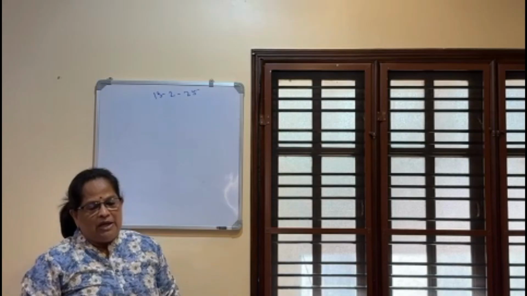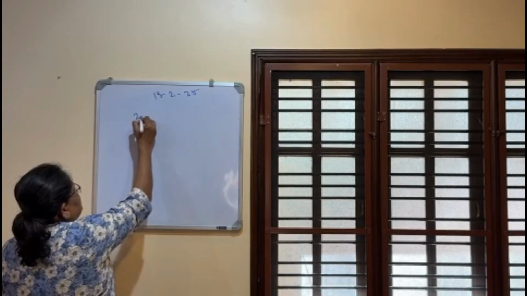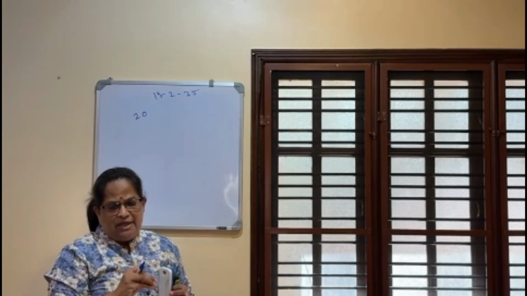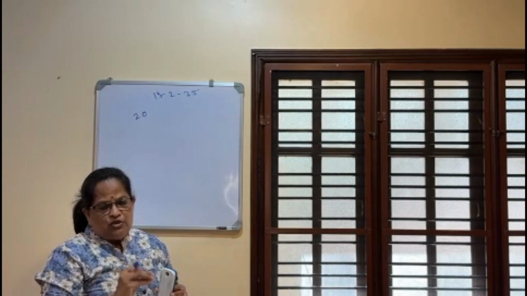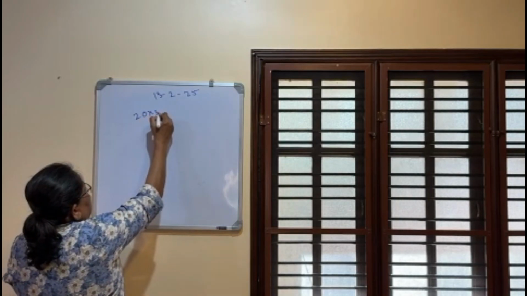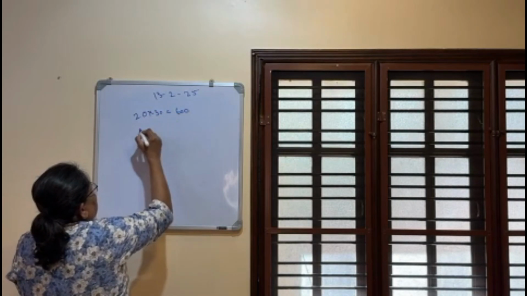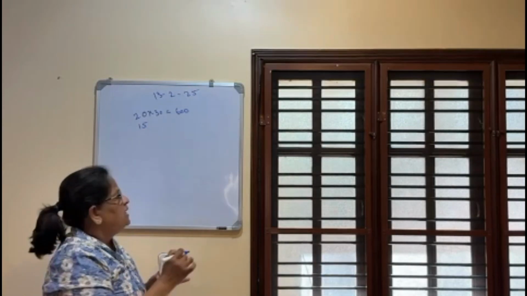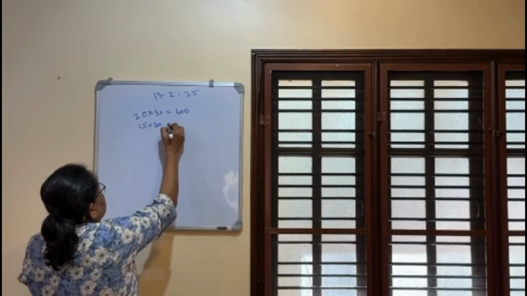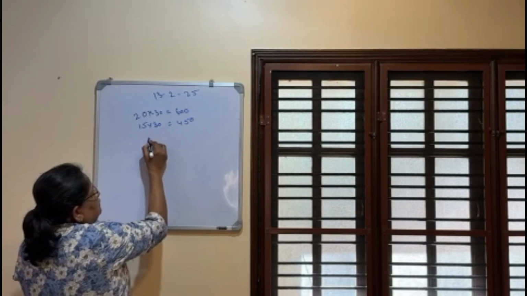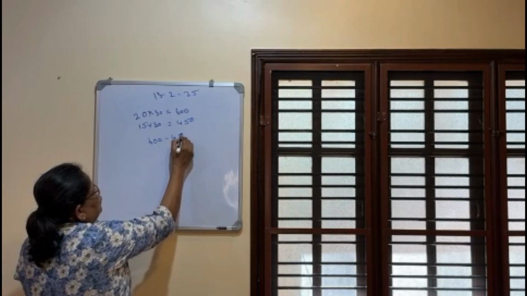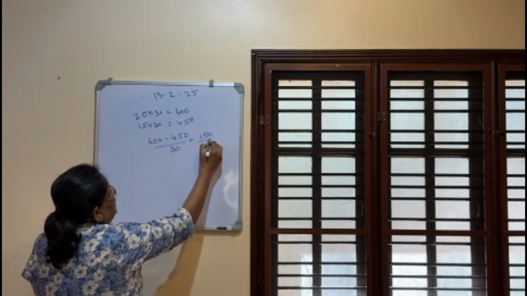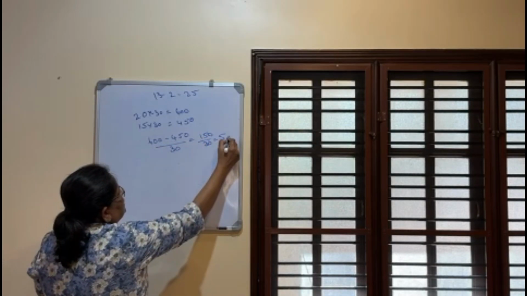Leave at credit, how do you calculate? This is a different problem compared to the previous problem. The information is different, and he has not encashed anything. So 20 years of service, 20 into 30 is equal to 600. Now for 15 months his employer has paid 18 lakhs, so 15 into 30 is 450. Now what is his leave at credit? 600 minus 450 divided by 30, that is 150 divided by 30, equal to 5 months.